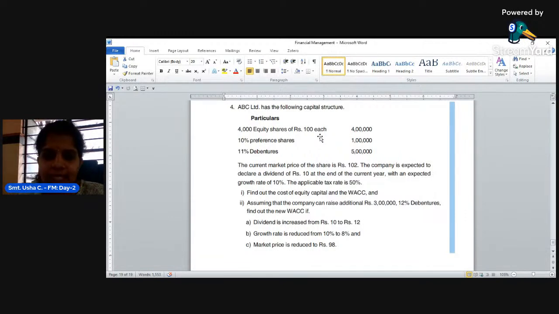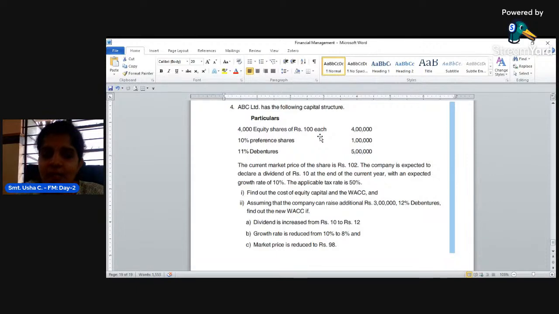And the company is expected to declare a dividend of 10 rupees at the end of the current year. In the sense, earning per share means what? Earning per share is nothing but the earning for 1 unit of share. What is the earnings available to the equity shareholder? Here, the company is expected to pay 10 rupees as a dividend. To whom? It is to the equity shareholders.